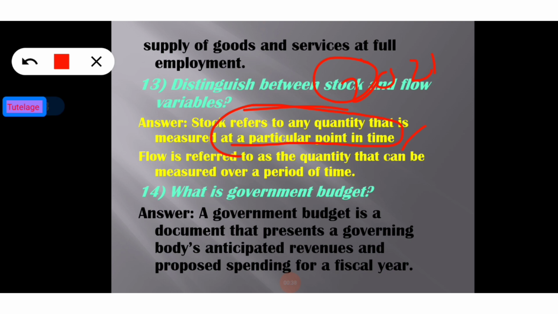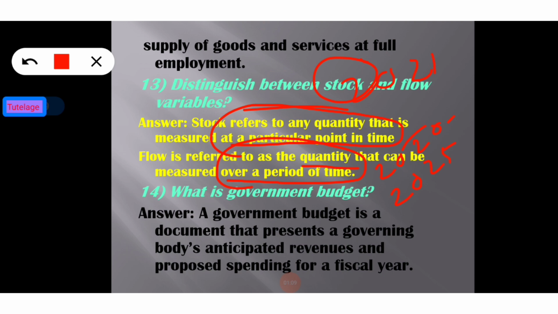On the other hand, flow refers to a quantity that can be measured over a period of time. Over a period of time means, for example, 2022 to 2025, so over a period of 5 years. That is related to the flow concept. In the stock concept, there is a fixed time, the year 2021.